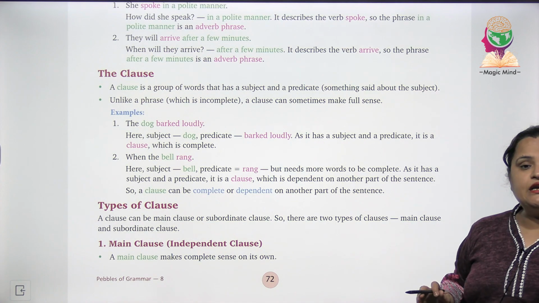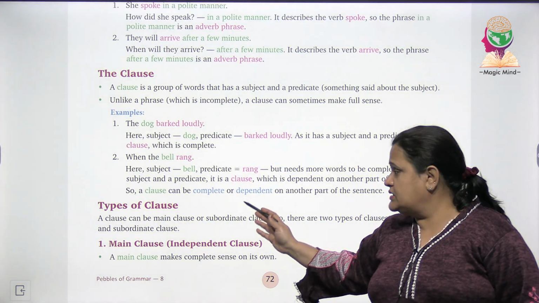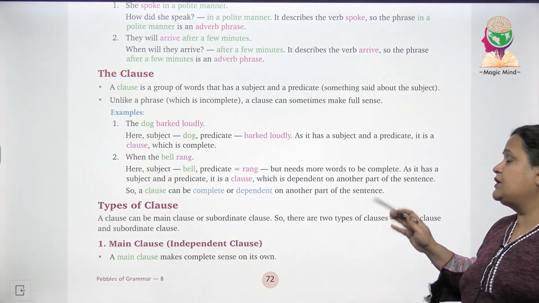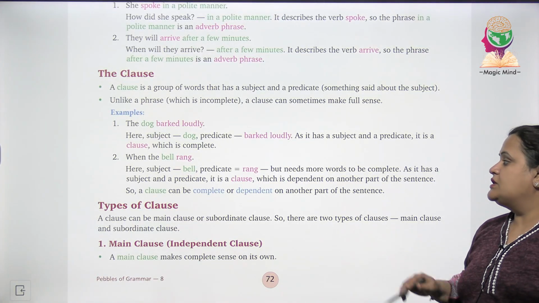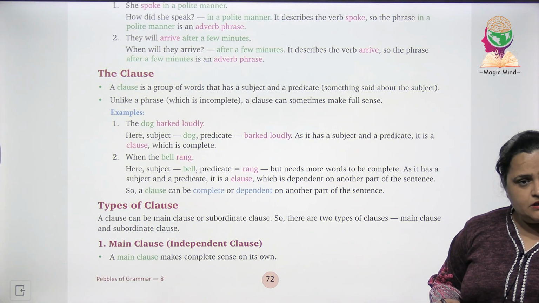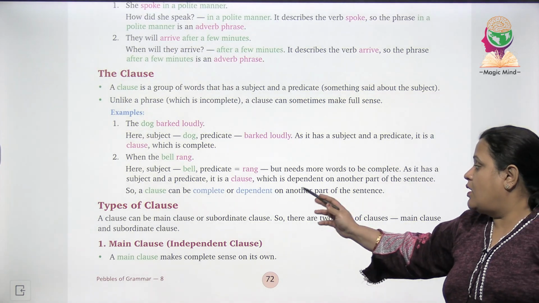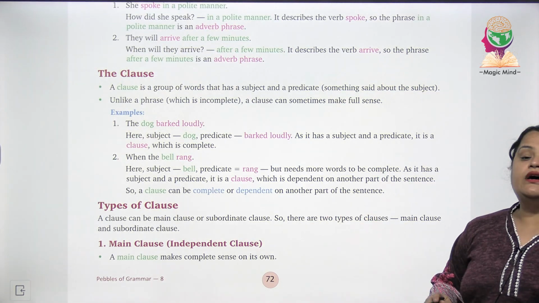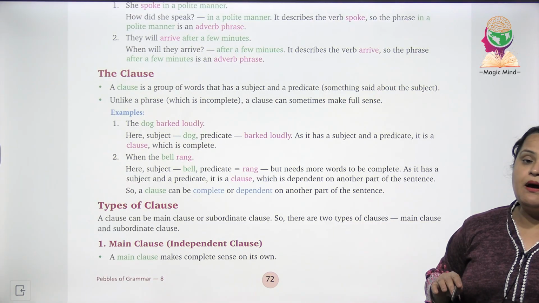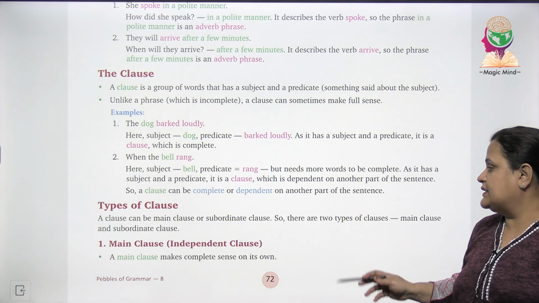As it has a subject and a predicate, it is a clause which is dependent on another part of the sentence. Okay, so a clause can be complete, ये complete भी हो सकती है, and dependent on another part of the sentence. सेंटेंस के दूसरे पार्ट पर ये डिपेंड भी कर सकता है.